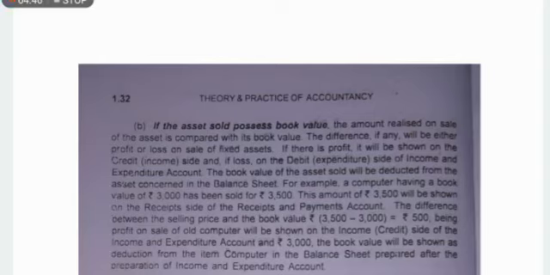If it is a profit, we record it on the income side, and if it is a loss, we record it on the expenditure side. The book value of the asset sold will be deducted from that particular asset in the balance sheet. Clear? Now go through this example. If you don't understand, ask me again.